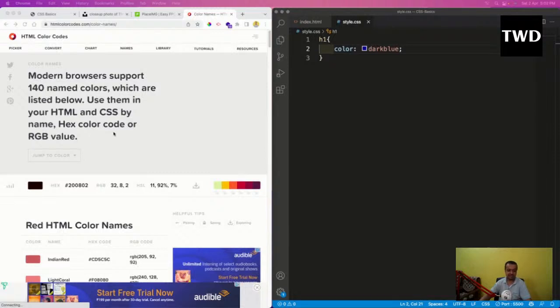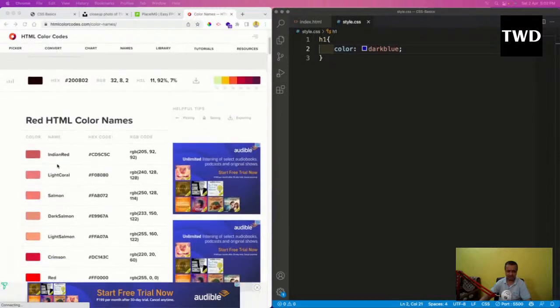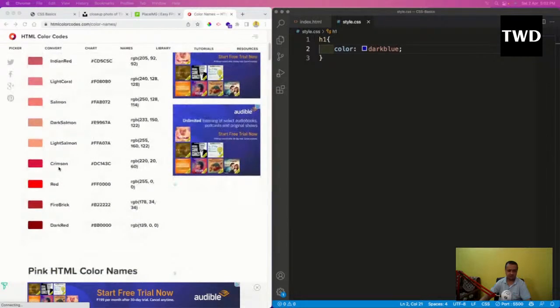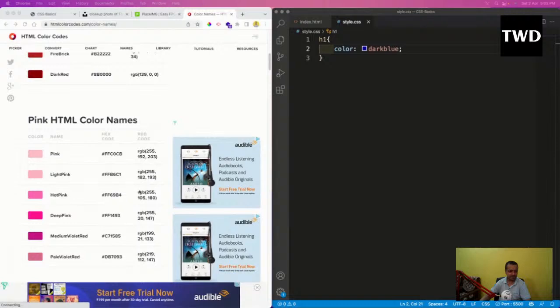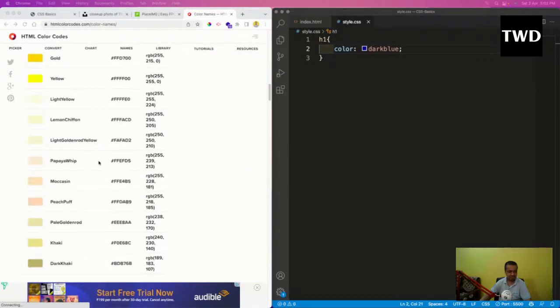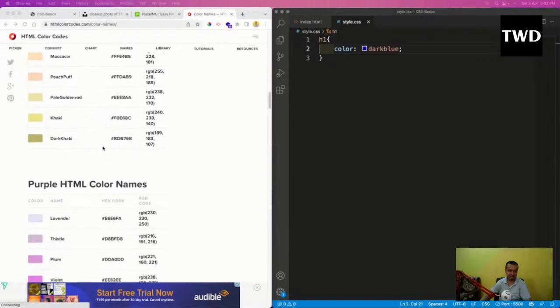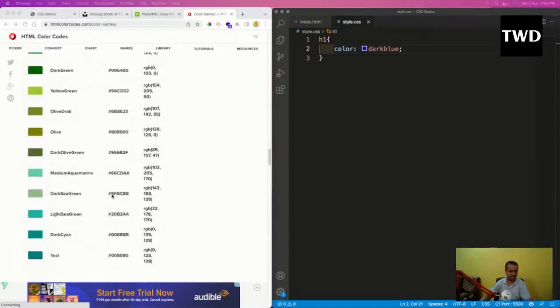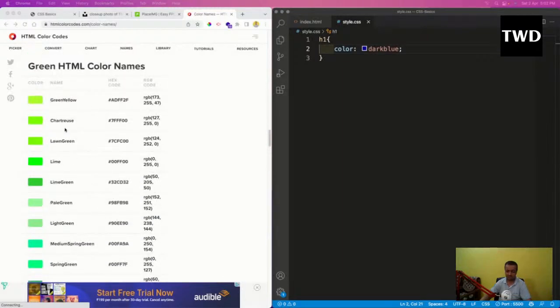These are some very good color names such as Indian red. You don't have to mug them up, but I know a lot of them because I like them. Hot pink is there. Tomato is a color name. Khaki, lavender, and all these things are there. Chartreuse is something which I remember. So 140 color names are there.